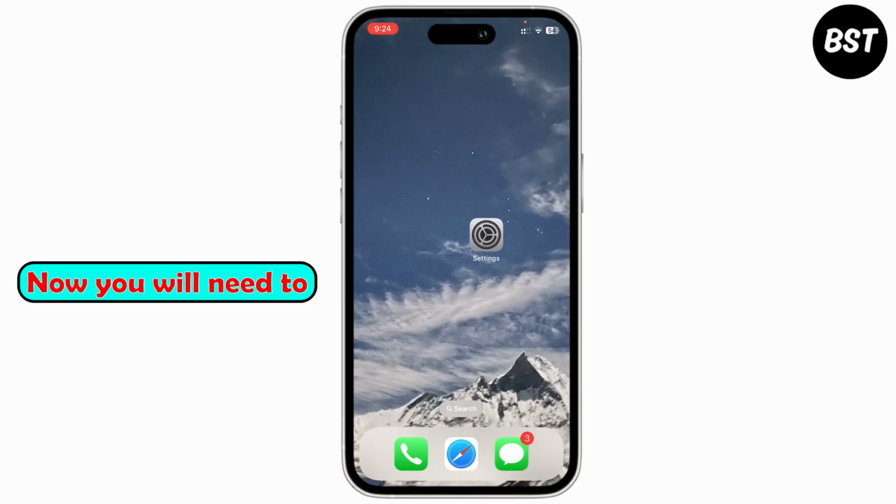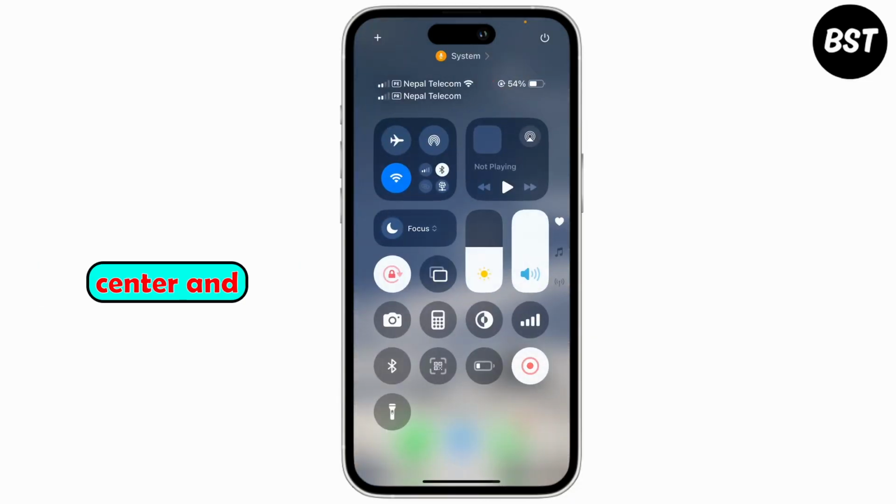Now you will need to also swipe down your notification bar to access the control center, and then make sure the volume slider is all the way up to make sure your notifications are loud and clear.